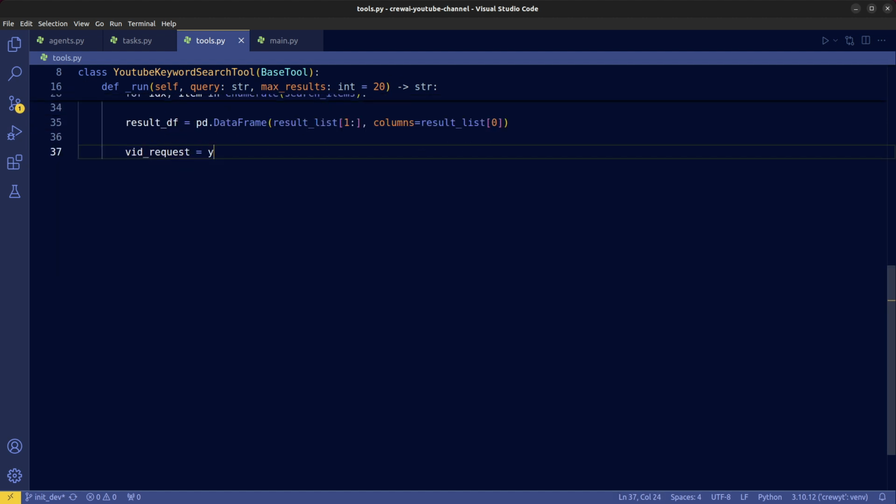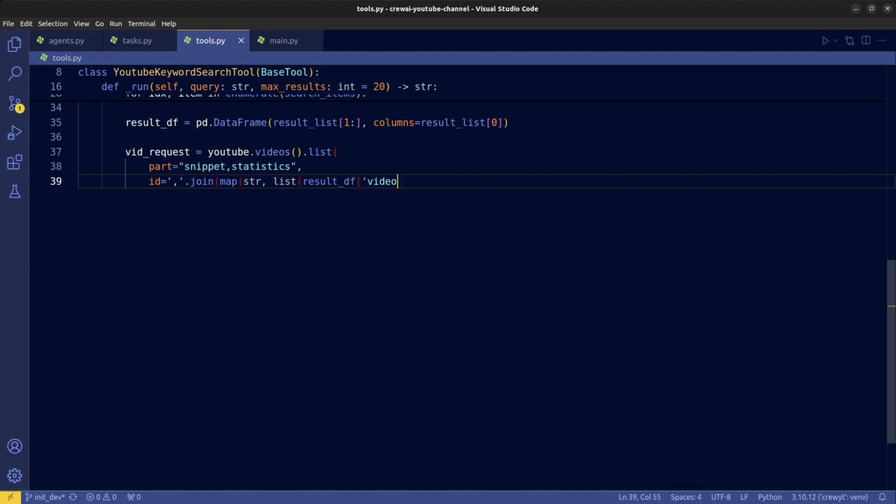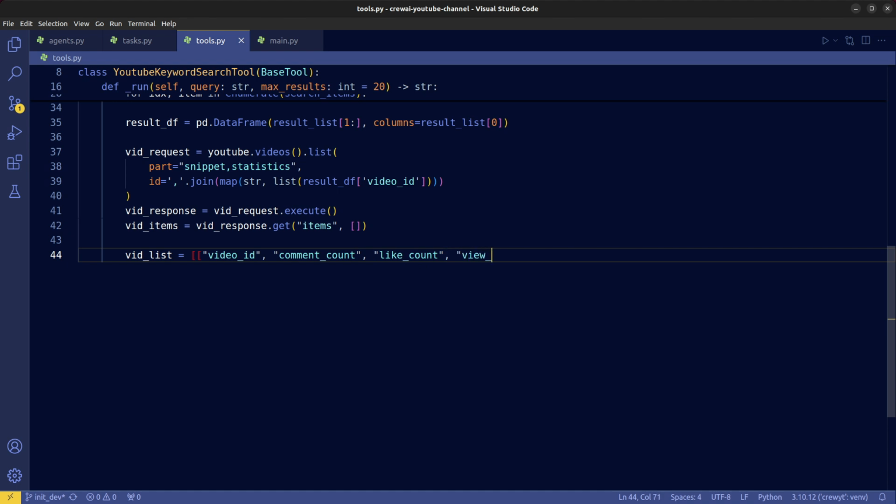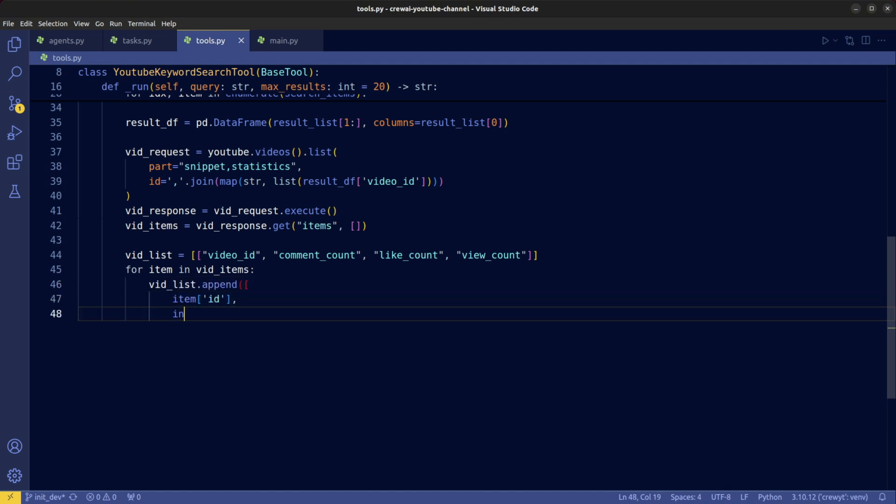Let's make another API call to get information such as the number of comments, likes, and views for each video. Create the search request, execute it, and get the desired items from the search response. We extract the details on the number of comments, likes, and views for each video. Append the video search result into a list of lists.